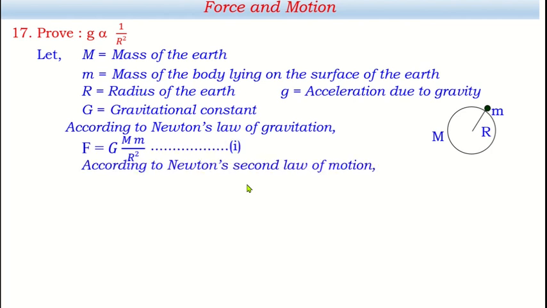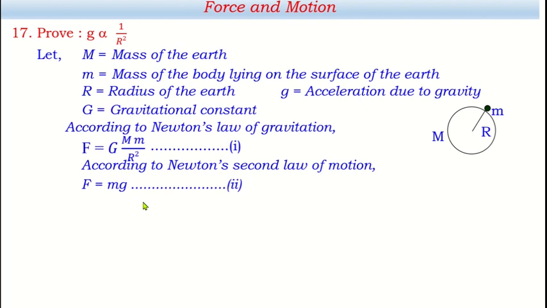Now, according to Newton's second law of motion, do you remember it was taught in class 9? Newton's second law of motion says F equals ma, but in place of a we are writing g, because a means acceleration, g is also acceleration.